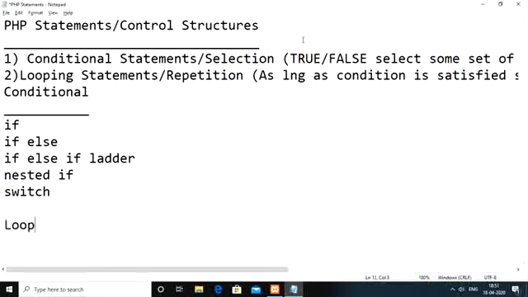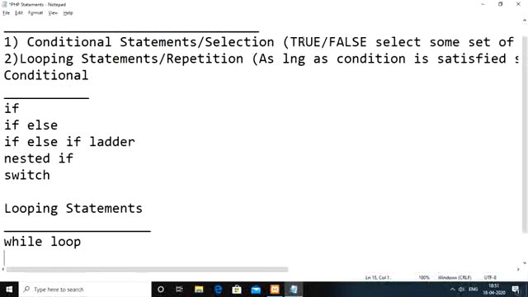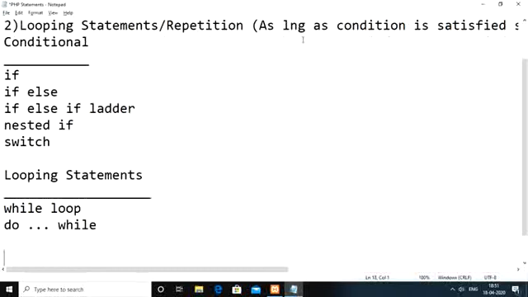The looping statements we have are the while loop, the do while loop, and the for loop. Within the for loop we have some variants, like the foreach loop, and we also have the infinite loop. We'll discuss all this in detail one by one.